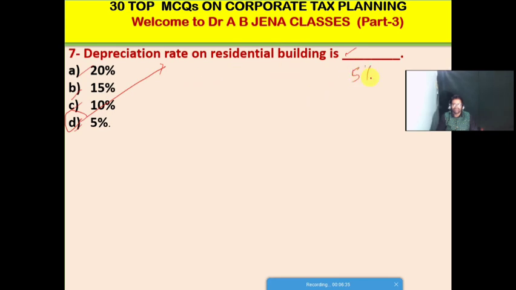5%. I mean here D is the right option for this MCQ. Friends, all 30 MCQs are very vital from the exemption point of view, as well as for the NET, JRF and lectureship, PhD entrance exemption, as well as the PG entrance exemption so far as the commerce management PMR related subjects.